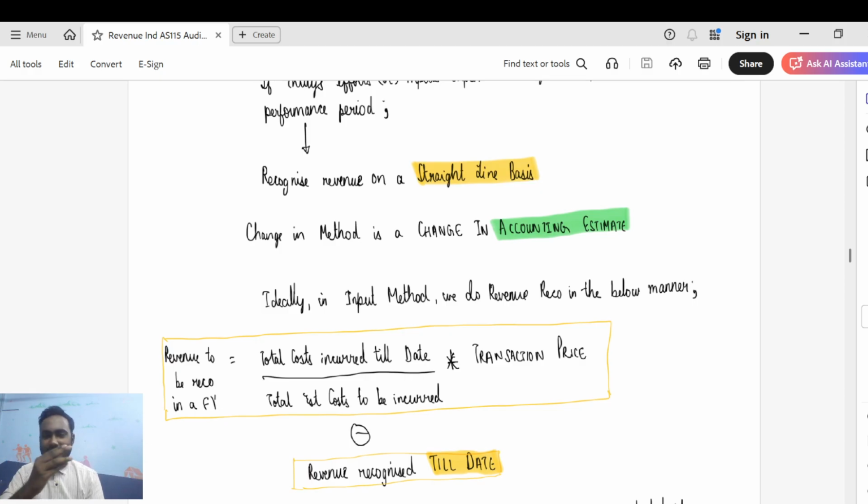Let's say the revenue recognized in the project across all the years put together comes to rupees 80. So 120 minus 80, rupees 40 would be the revenue I would need recognized in the current financial year. So you would be applying this concept in your Ind AS 115, in your Ind AS 102 share-based payments, and you would even have applied this in your CA Inter AS 7 construction contracts.